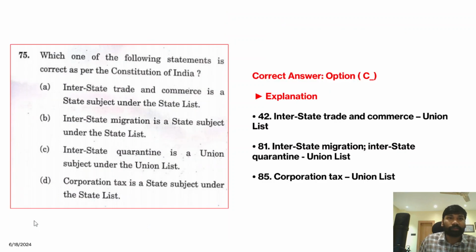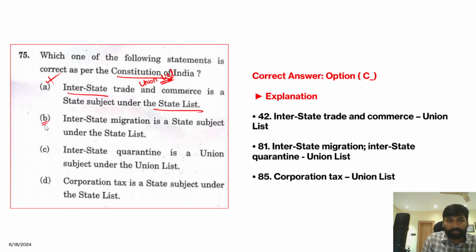Okay, so next question, which one of the following statements is correct as per the Constitution of India? So when we talk about the Constitution of India, interstate trade and commerce is a state subject under the state list. But no, this is not a state list subject, because whenever we talk about interstate trade and commerce, it is a subject under the union list. So it is not a subject in the state list.